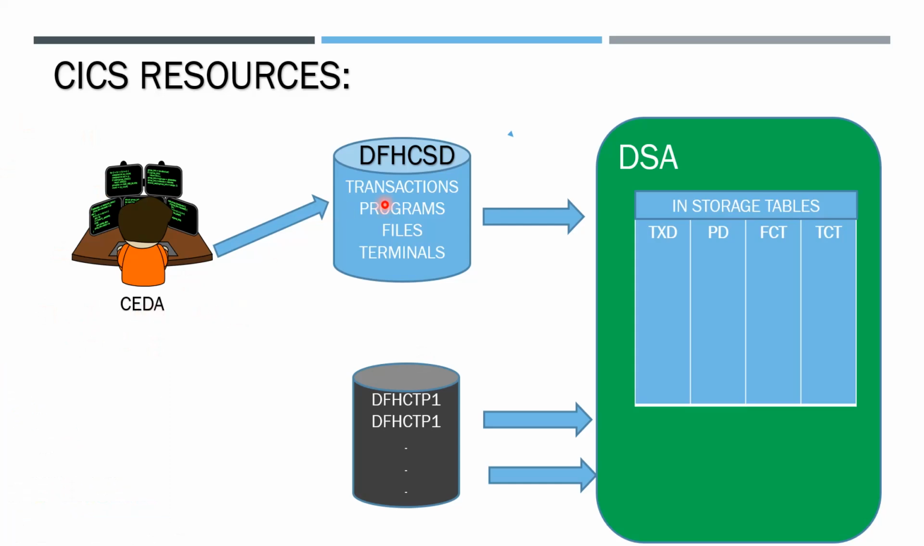CEDA creates the resources, and the resources are stored in the DFHCSD master data set. When we are executing these resources, they are executed in the KICS address space DFHCTP1. The resources executing will be listed in their respective tables. If files are executing, they will be in the file control table. Programs are listed in the program table. Terminals are listed in the terminal control table. Transactions are listed in the transaction table.